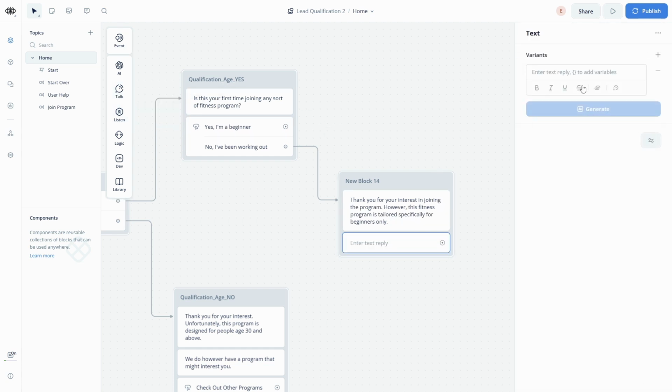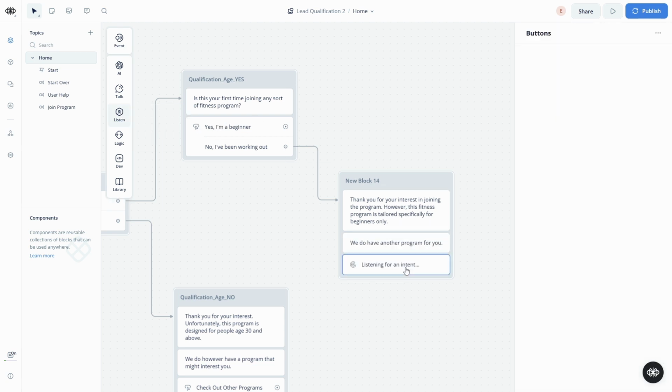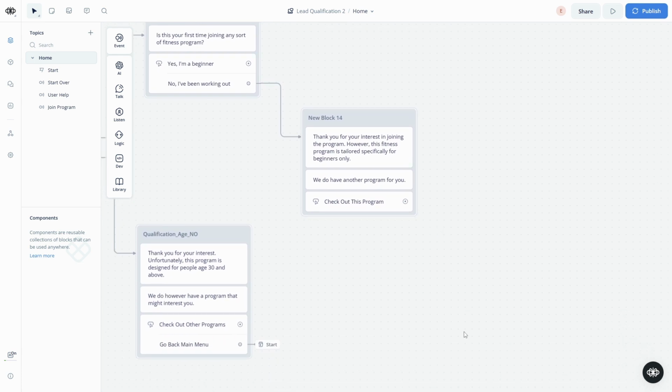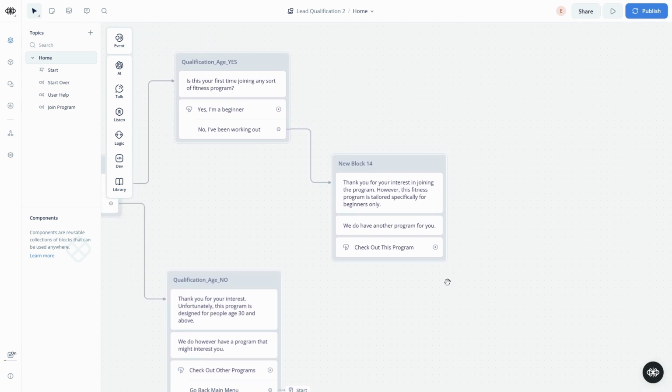We can add another text saying, we do have another program for you. Then let's just add a button and we can have it say, check out this program. Then you can have this path branch into something else explaining the different program, or you can send them a link to somewhere as well.